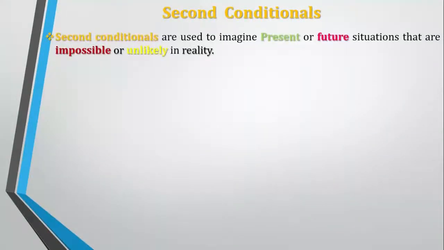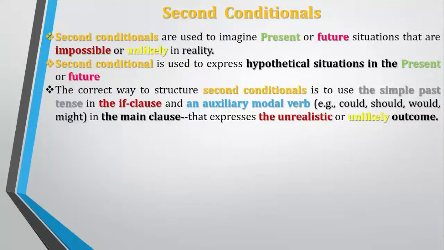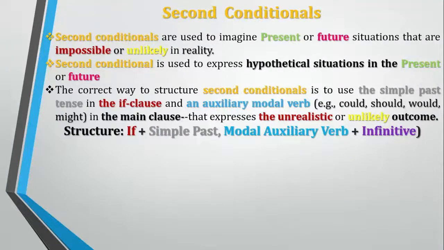Second conditionals. Second conditionals are used to imagine present or future situations that are impossible or unlikely in reality. Second conditional is used to express hypothetical situations in the present or future. The correct way to structure second conditional is to use simple past tense in the if clause and an auxiliary modal verb, could, should, would, might, in the main clause that expresses unrealistic or unlikely outcome. The structure of the second conditional is if plus simple past plus modal auxiliary plus infinitive.